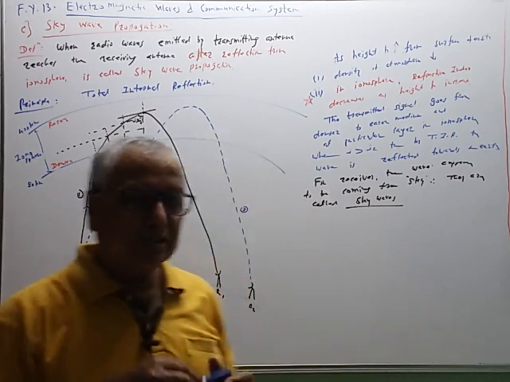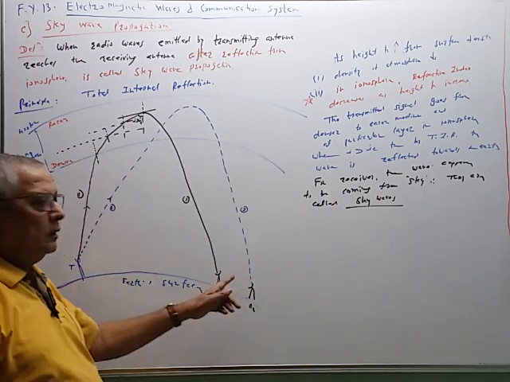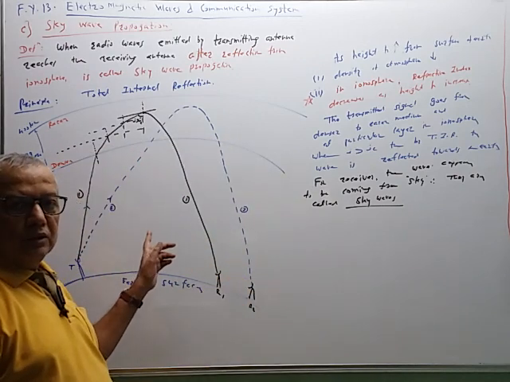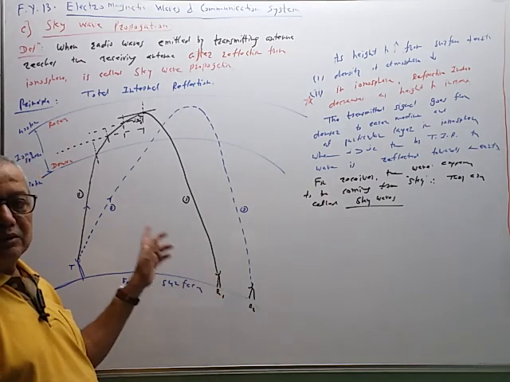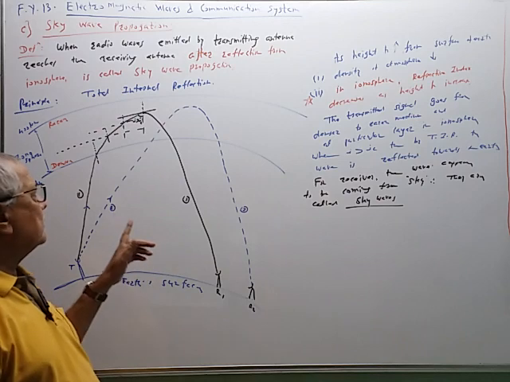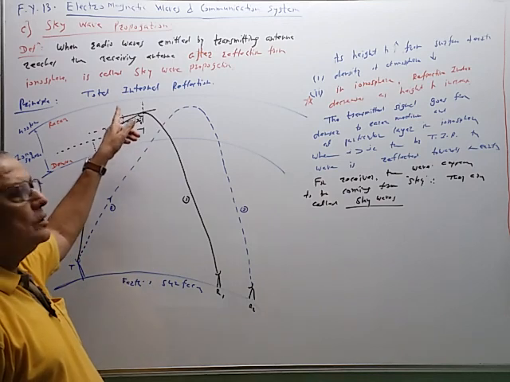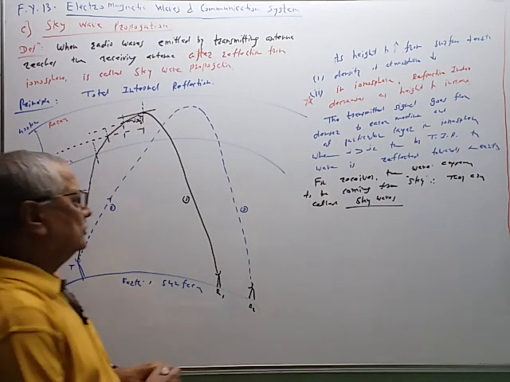So in this case, we can use long distance communication because the distance is very very large as compared to the direct wave propagation. Second, we can use higher frequencies.